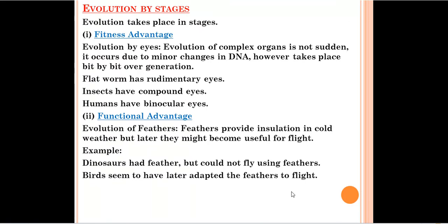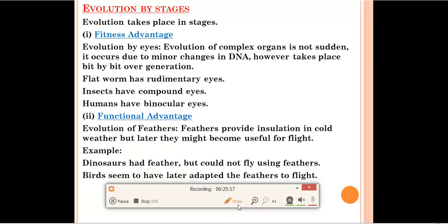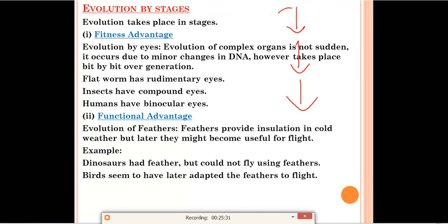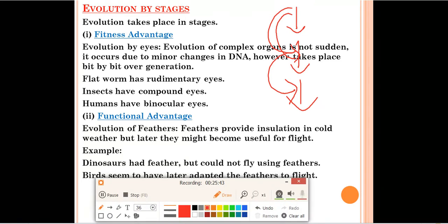Next, our next topic is evolution by stages. Evolution takes place in stages. It will not take place from top to bottom. It will take place step by step. Some changes will be made over here, some changes over there. After that, these changes will continue. Like this, it takes place in stages. The first one is fitness advantage.